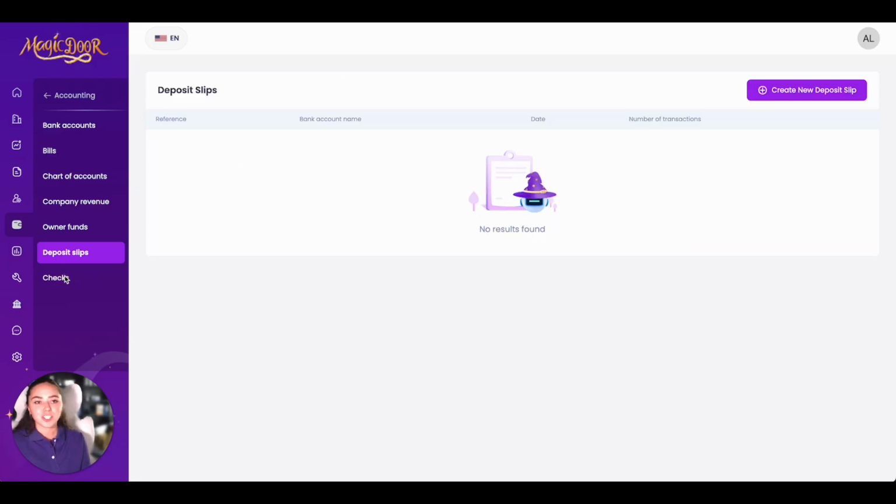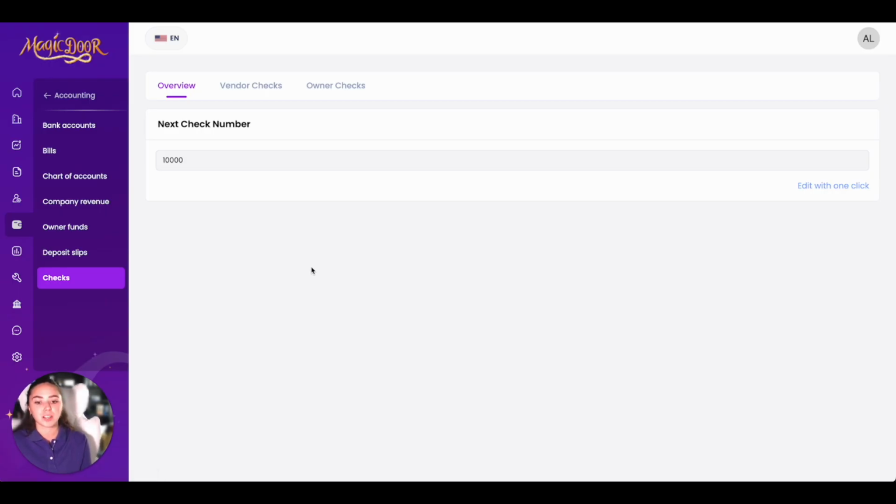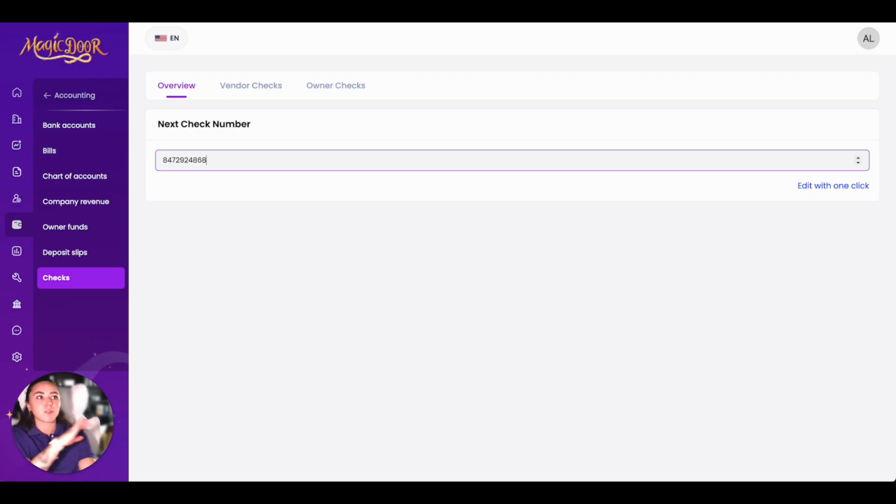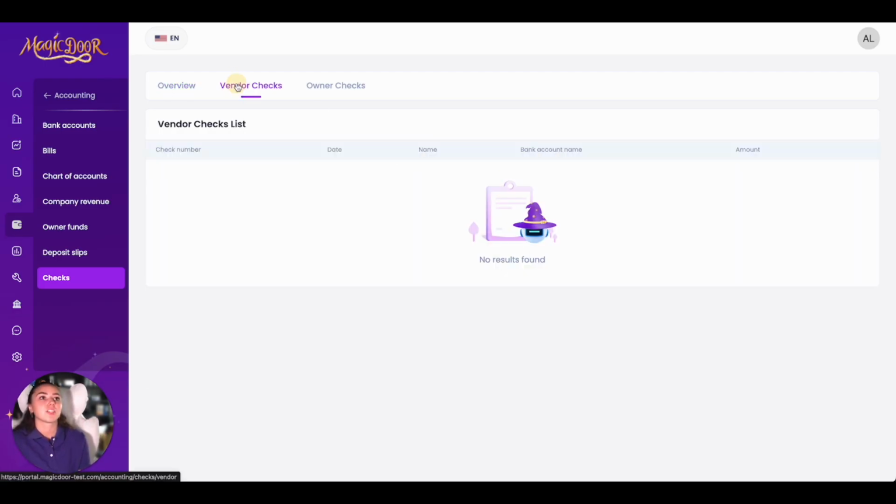Now on to checks. So this tab is going to display a list of all your check transactions. Here is your overview. This is our next check number. You can change this to whatever you want your check number to be. You have your vendor checks and your owner checks. I don't have any checks, but this would show the check number, the name of the owner or vendor, the date the check was drawn, the bank account name, and the amount. And you could also reprint or delete any check from this section.